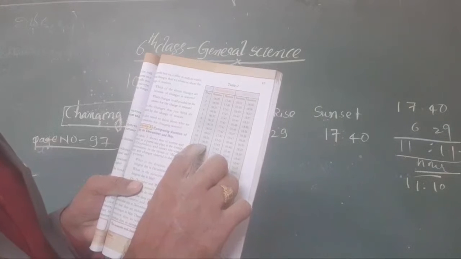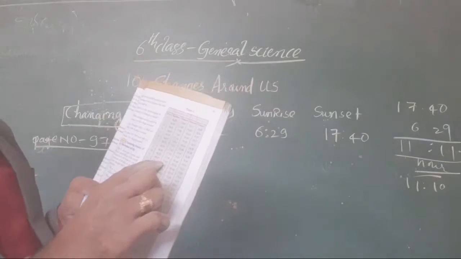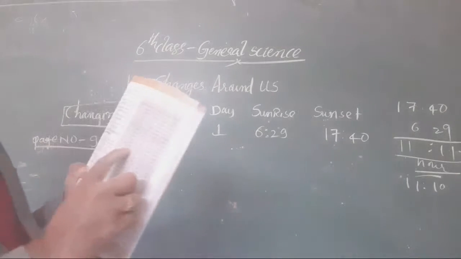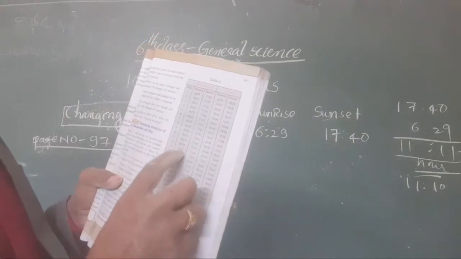Again about 11 hours. Okay, now 7 minutes only we get for us.